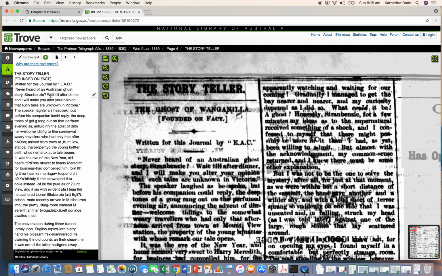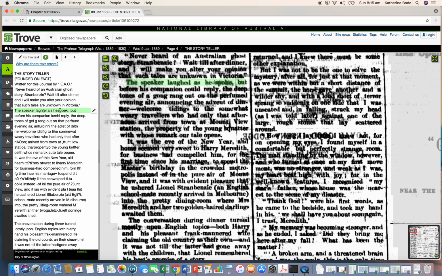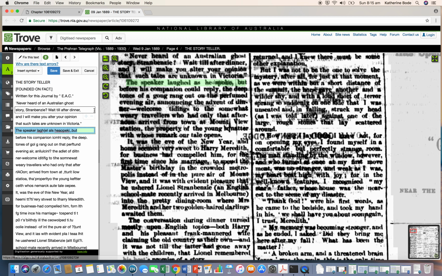So I'll do some corrections, and I've corrected the first couple, the heading and the first sentence. So I'll just go in here, and because I'm already, Trove recognizes who I am, it will let me correct. But if this is the first time you've corrected for Trove, when you press on this little pen, it'll just get you to enter a captcha, so some letters or numbers to prove that you're a human, and then you can freely correct. So I'll just correct some text here.